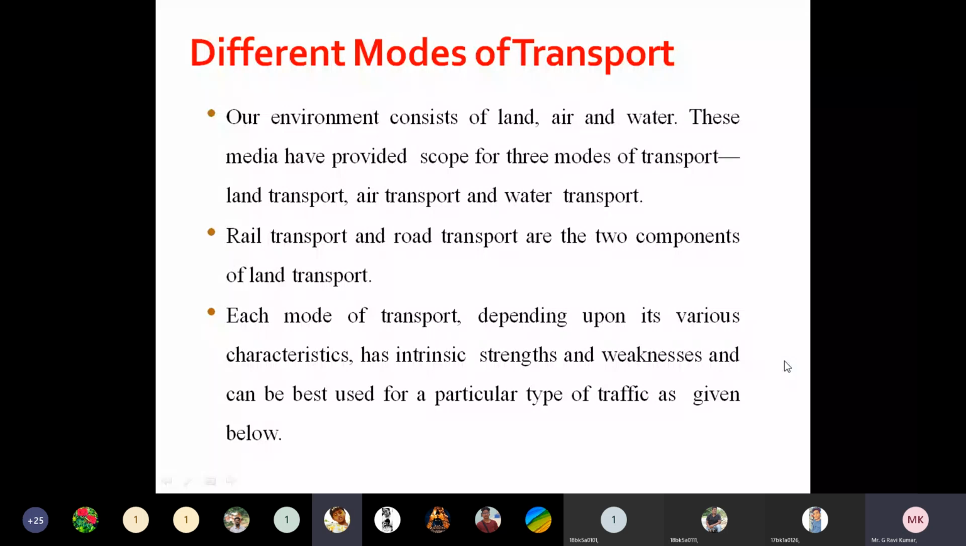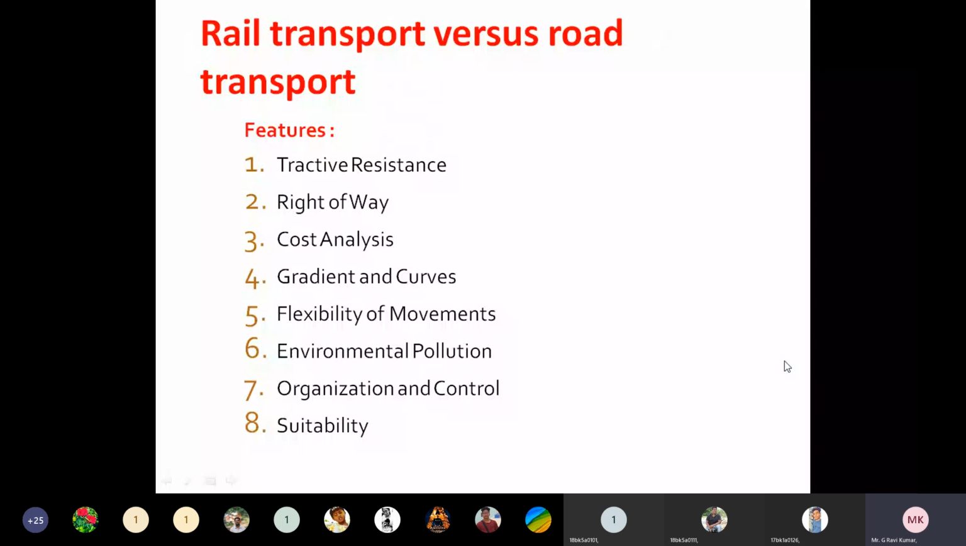So let me discuss the differences between road transport and railway transport. When we have a necessity to compare the various aspects of road transport and rail transport, first of all we need to consider these aspects: track resistance, right of way, cost analysis, gradient and curves, flexibility of movements, environmental pollution, organization and control, and suitability. So these are all the various aspects which are related to road transport and rail transport.